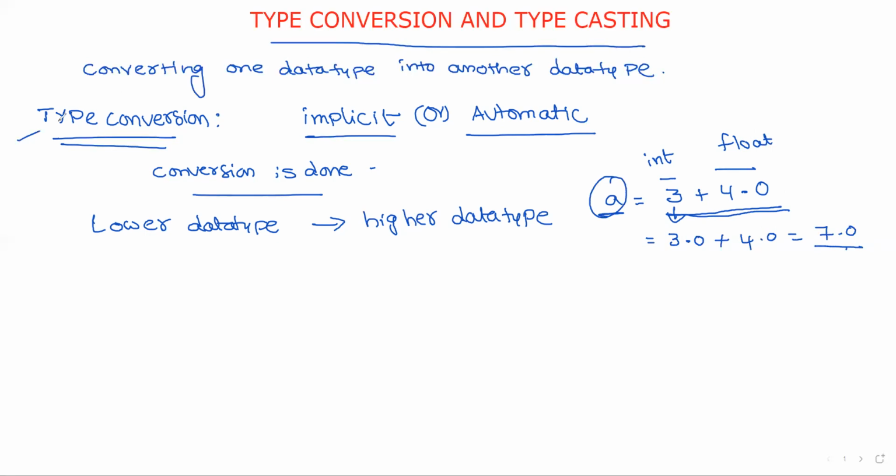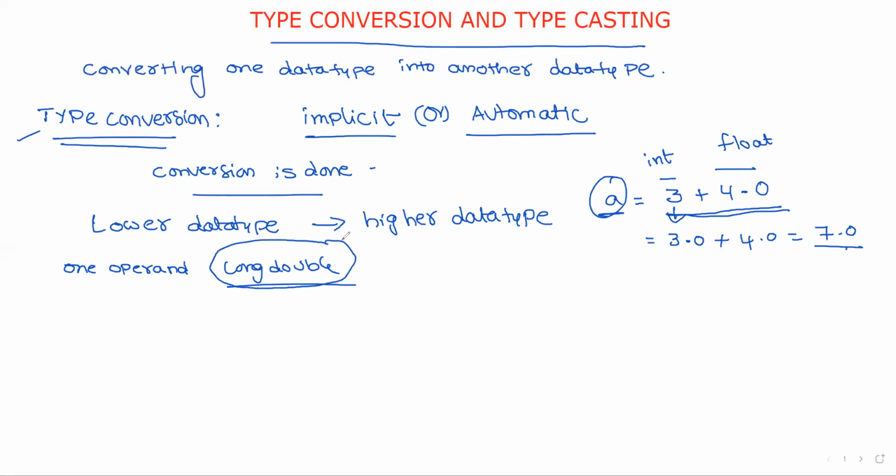This entire process, that is lower data type is converted into higher data type. For example, in the entire expression, if one operand is a long double, and long double is the highest data type, all smaller values are also converted into long double.